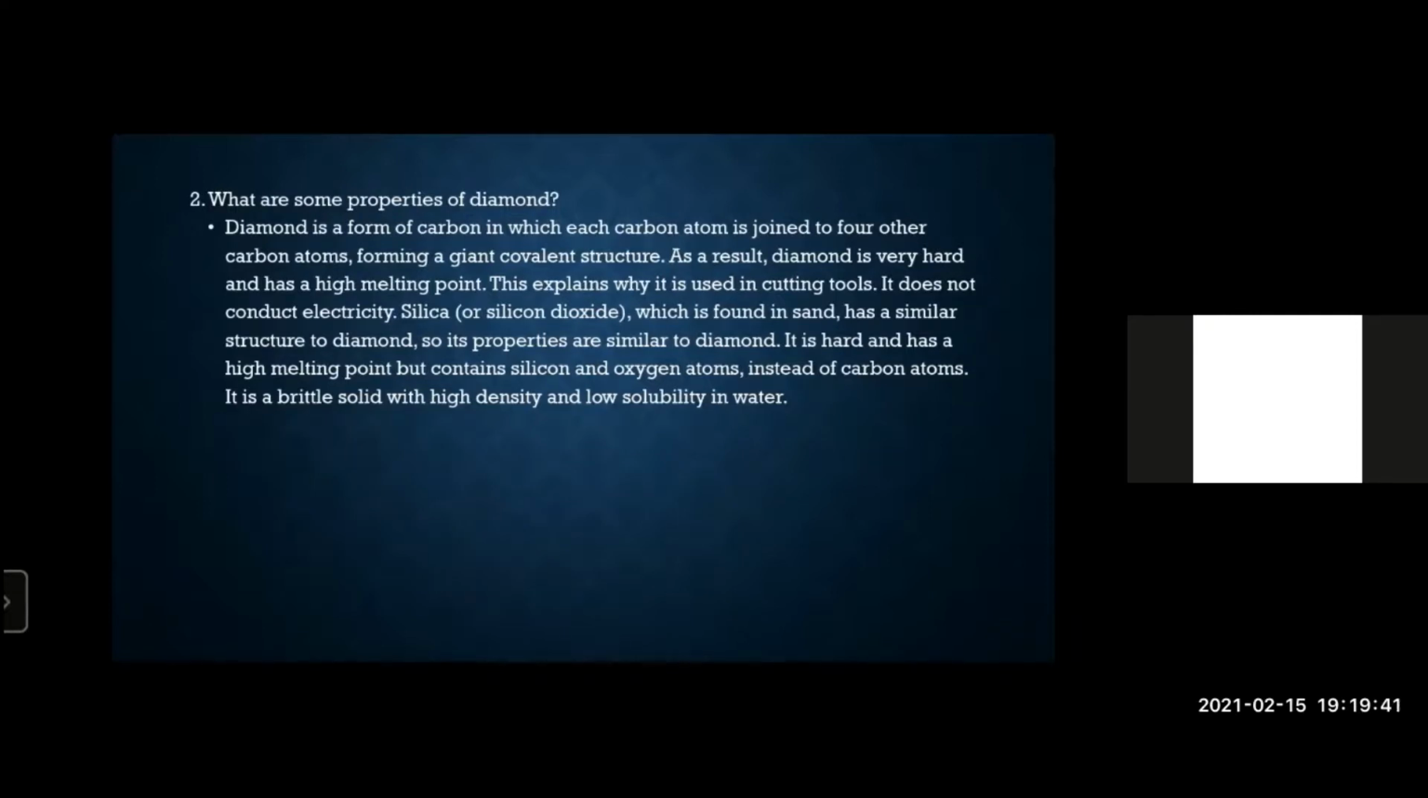And silica or silicon dioxide or sand has a very similar structure to diamond, due to which they have similar properties. Diamond is a brittle solid. It has high density, low solubility in water, and low conductivity. Now, what are the uses of diamond? Diamond tips are used in ornaments, and diamond pieces are used for drilling as they're very hard.